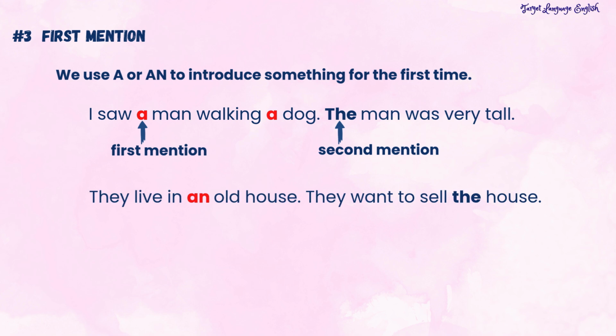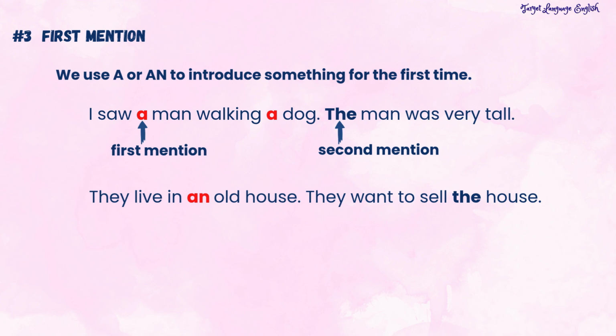Another example. They live in an old house. They want to sell the house. We say an old house because this is the first time we mention it. But then in the second sentence we say they want to sell the house. Now we use the house because we already know which house we are talking about.